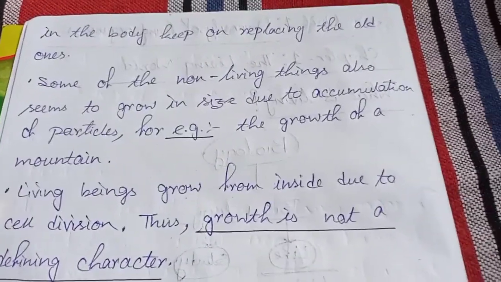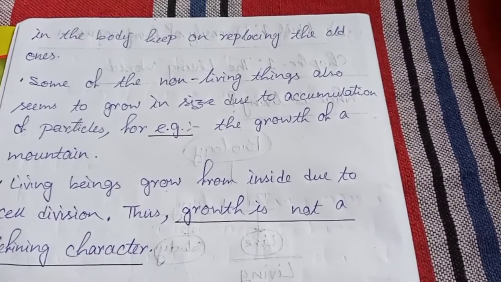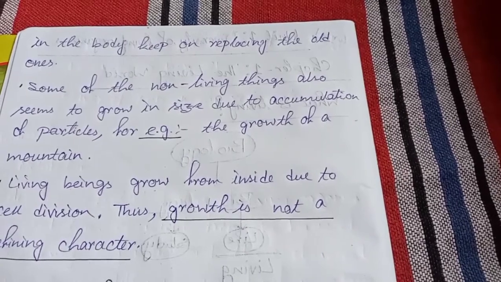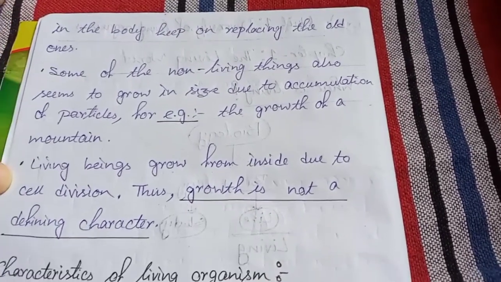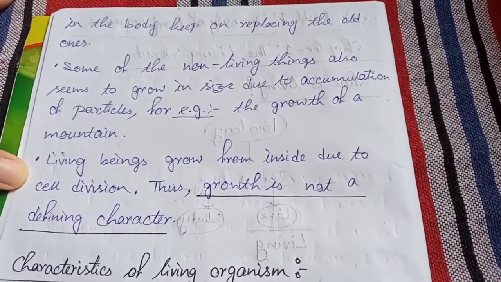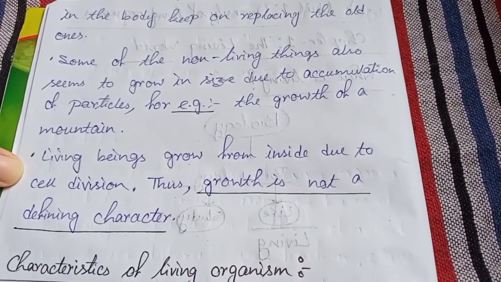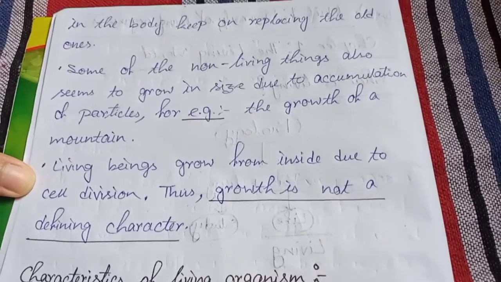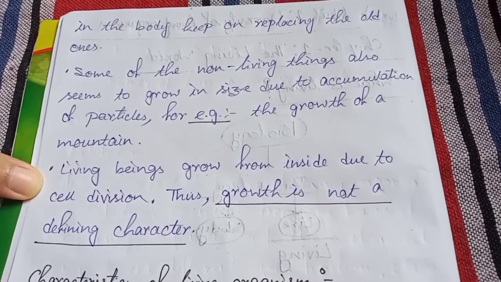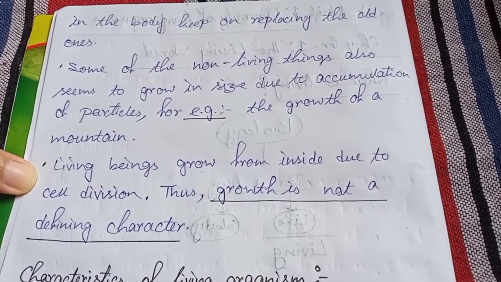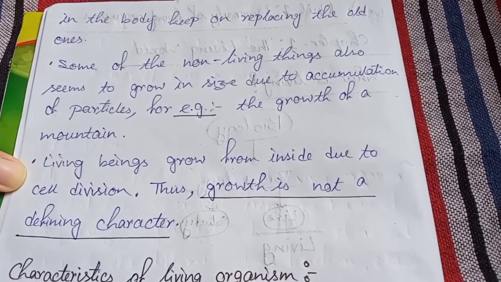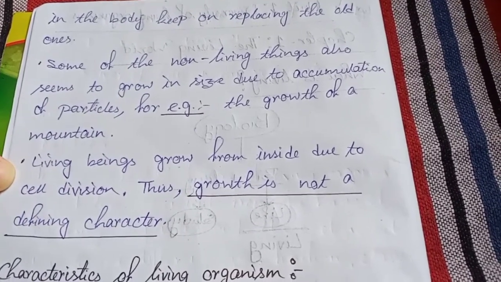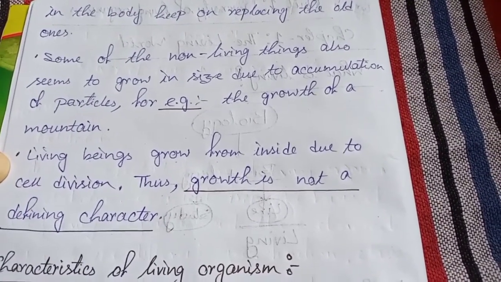So here is a problem. We cannot distinguish between living and non-living organisms by looking only at their growth. Living beings grow from inside due to cell division. Thus, growth is not a defining character. Already we have discussed that living beings grow from inside due to cell division. And the important line is growth is not a defining character. It means growth is a character of living organisms, but growth is not a defining character.